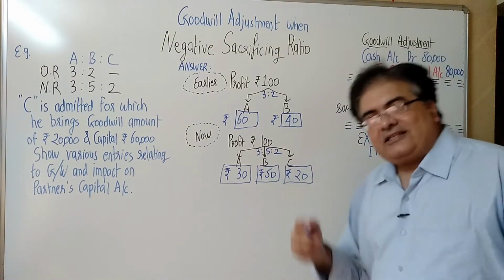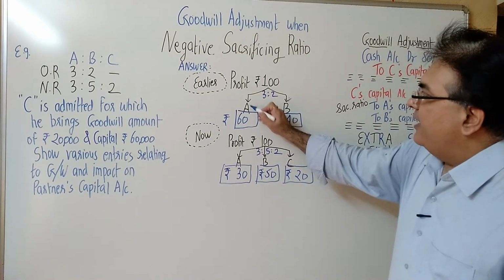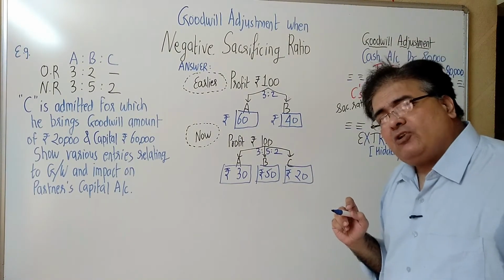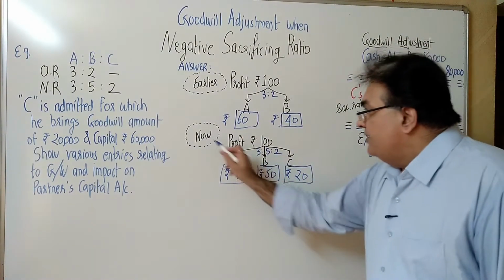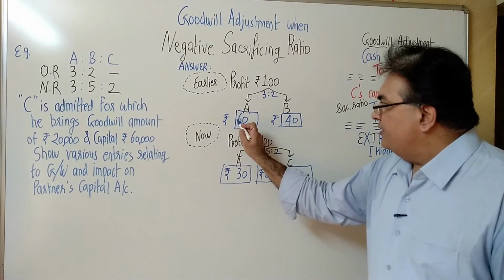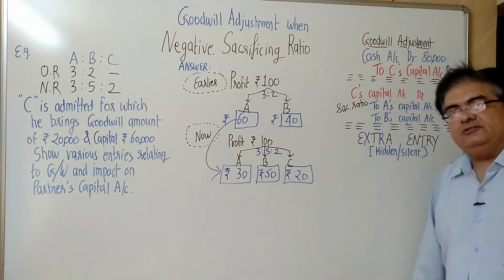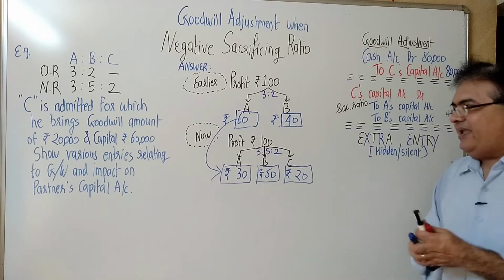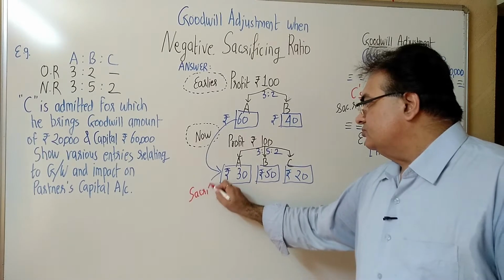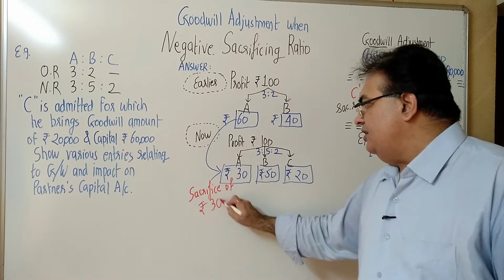Well, let's talk about the sacrifice. Mr. A was earlier getting 60 rupees, but with the admission of partner C, now he's getting only 30. So Mr. A has sacrificed 30 rupees.